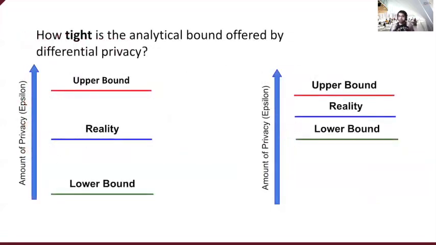If our lower bounds are very close to the upper bounds, it means that in reality there isn't that much room for improvement, and any attacker can get very similar privacy leakage as suggested by differential privacy. But if there's a huge gap, then there might be some room for improvement by using better theory.